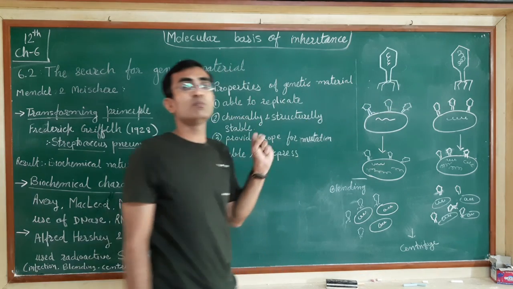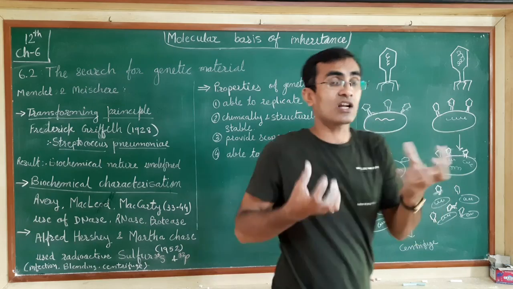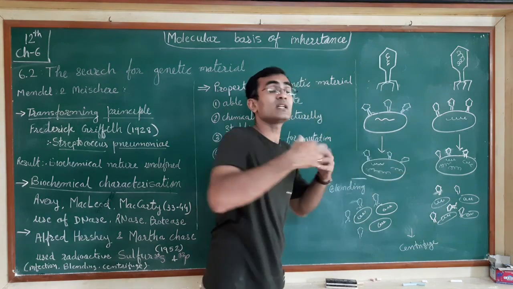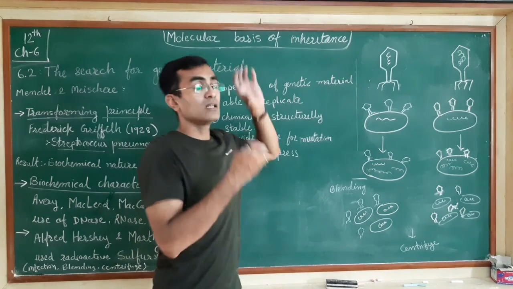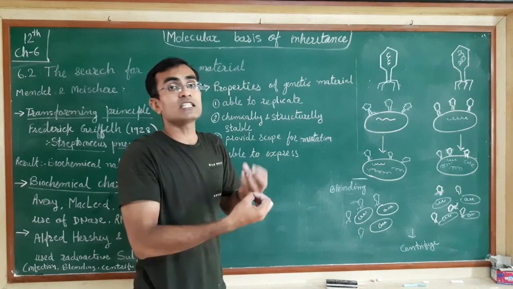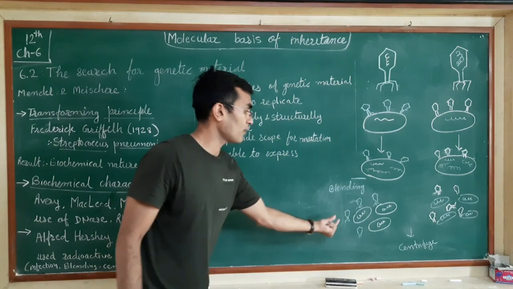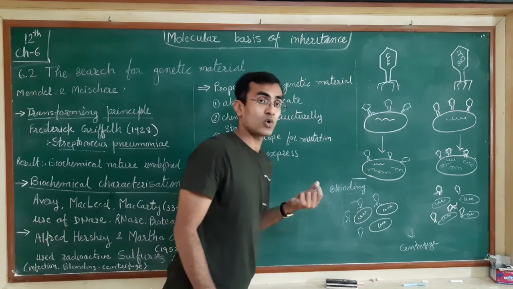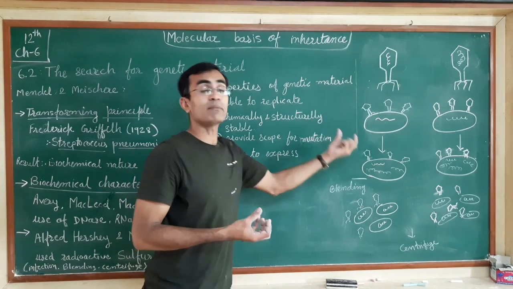Now we have to do blending. During the blending, what will happen? These viruses will get removed and they will be suspended in the liquid which is present in those flasks. So they will be in suspended form as virus coats, because these coats will not have the genetic material inside them.